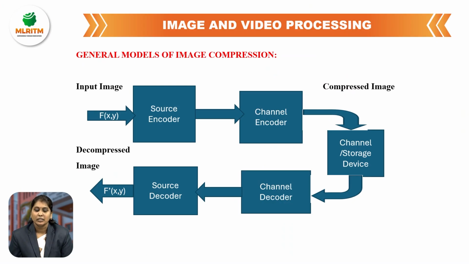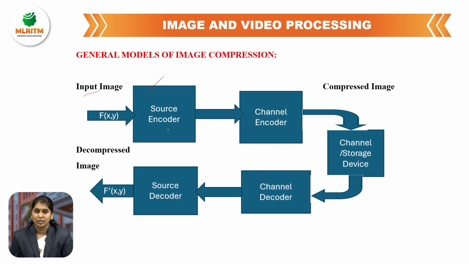This one is general modules of image compression. The input image, the original image, is given to the source encoder. An encoder is a device that converts information from one form to another form. A source encoder is used to compress the data by removing unnecessary information, to make the data smaller and more efficient to transmit and store.